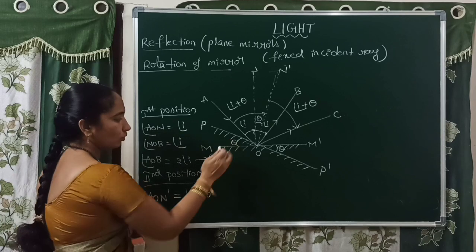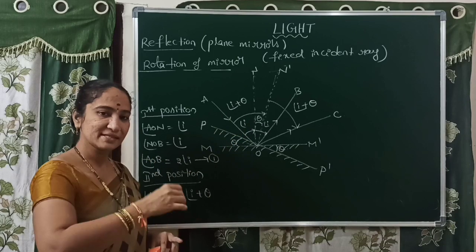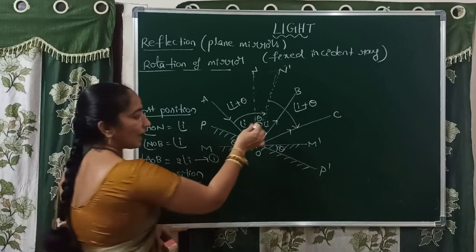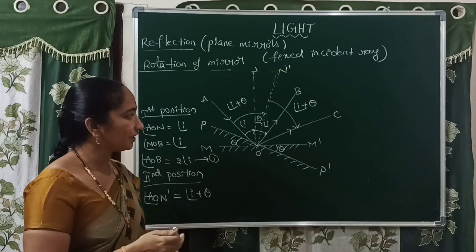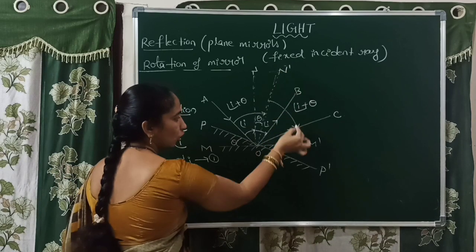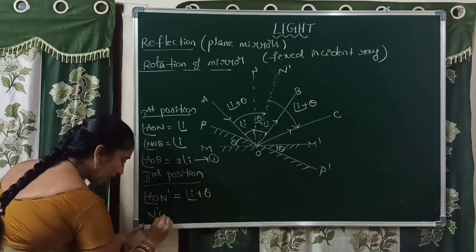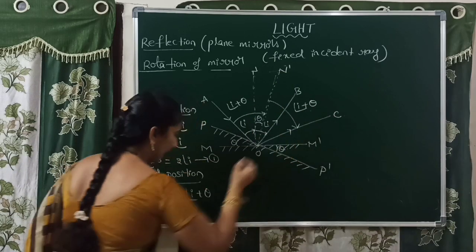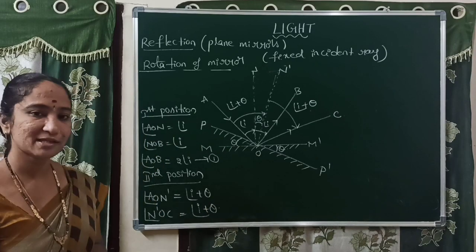Understood? Right. Now, according to the first law of reflection, what is the angle of incidence? The same angle is the angle of reflection. Angle of reflection means what? The angle between the new normal and the new reflected ray. The new reflected ray is OC, so that means angle N'OC. I repeat, N'OC. The angle is again I plus theta. Both are equal according to the first law.